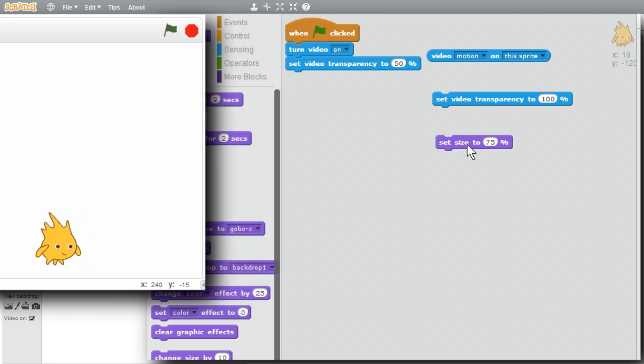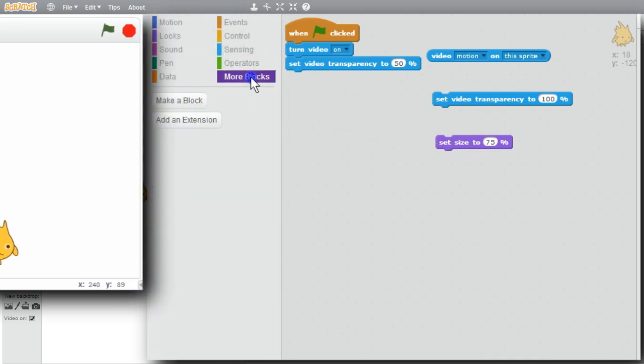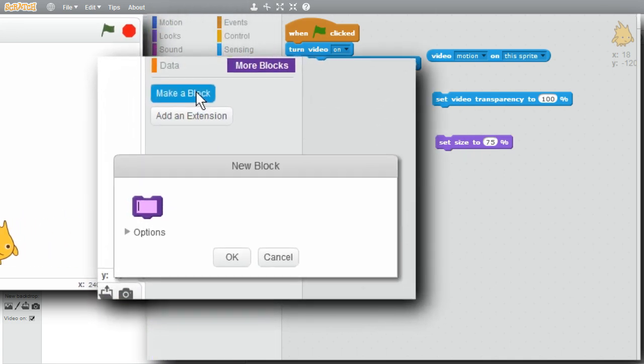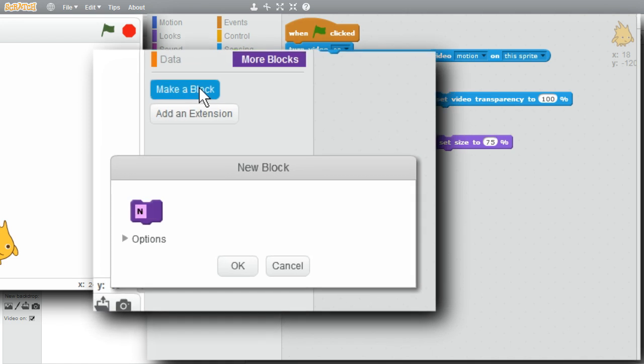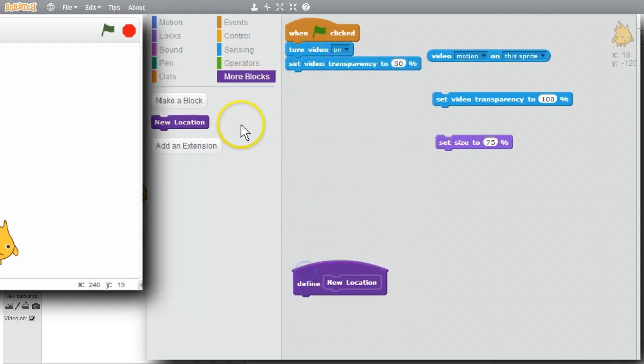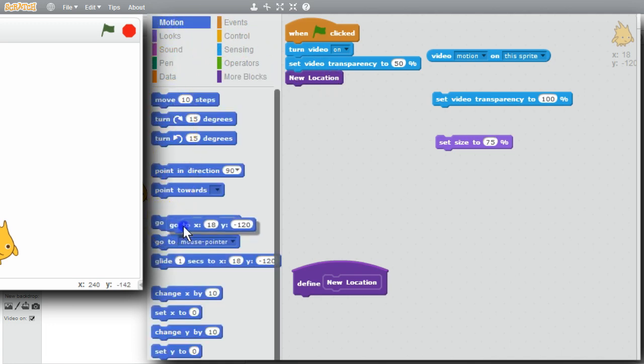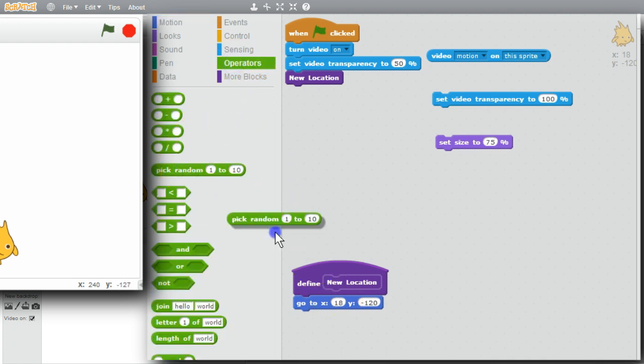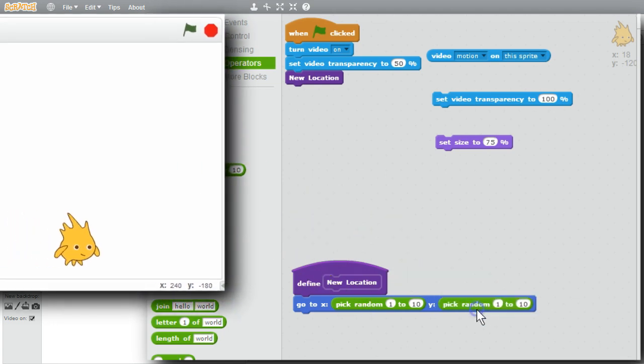I want a new block to set the new location. More blocks. Make a block. I'll call it New Location. OK. I want to move Gobo. Drop that down. Always run this when the green flag is clicked. Go to Motion. Go to. I want to pick a random location. Operators. Pick random. Pick random for X. I'll get one for Y.